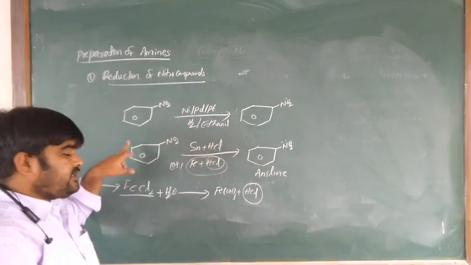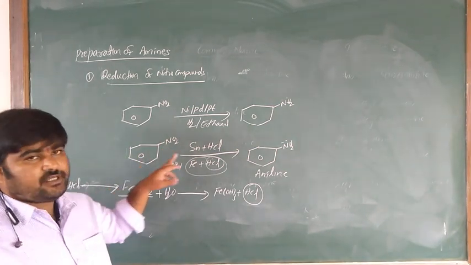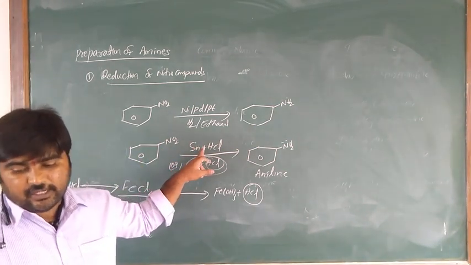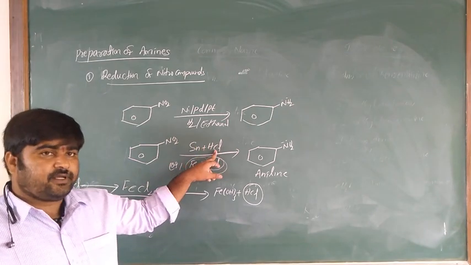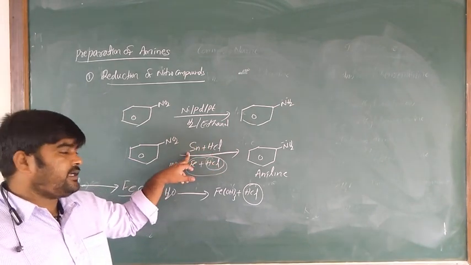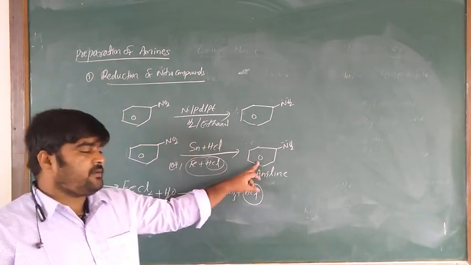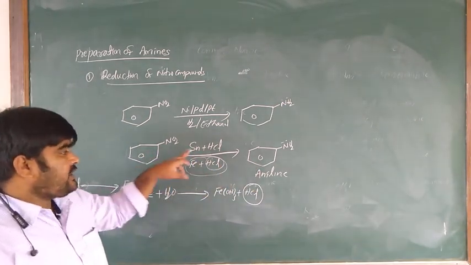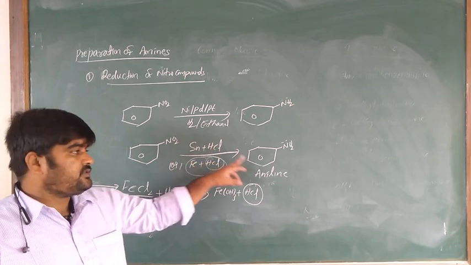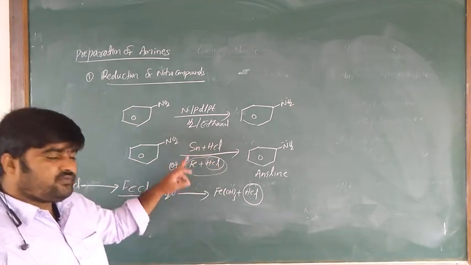And further, we have to prepare nitro compounds in the presence of tin and HCl, that is, a metallic and acidic medium. HCl means acidic medium; tin is a metal, iron is a metal. So nitrobenzene is further converted to aniline in the presence of a metal and acidic medium. Among these two, which one is preferable?